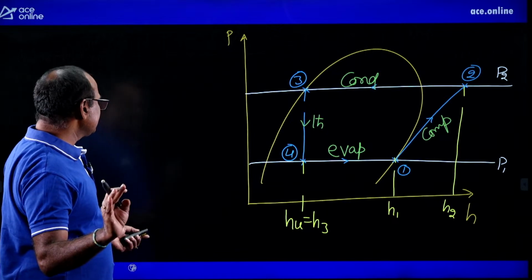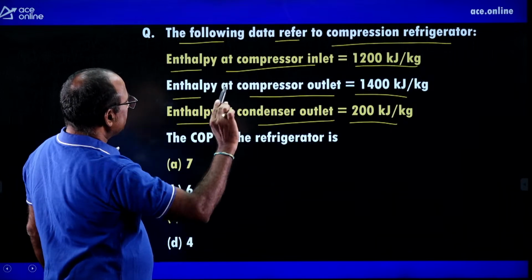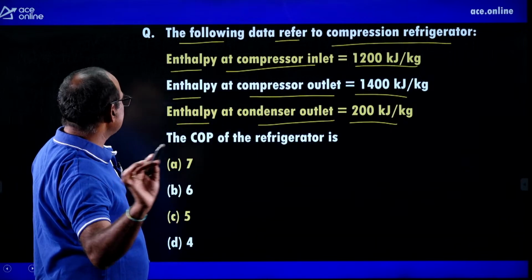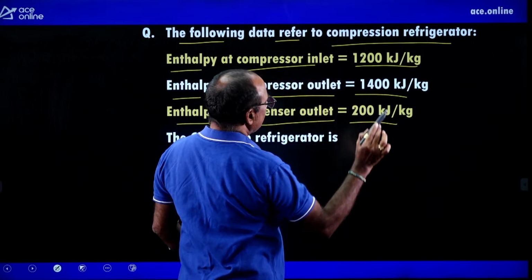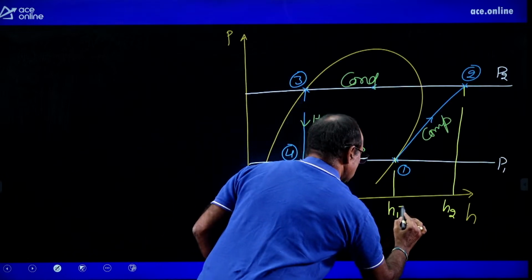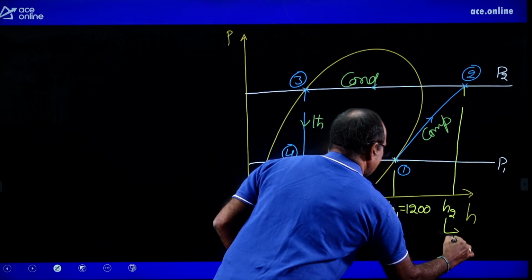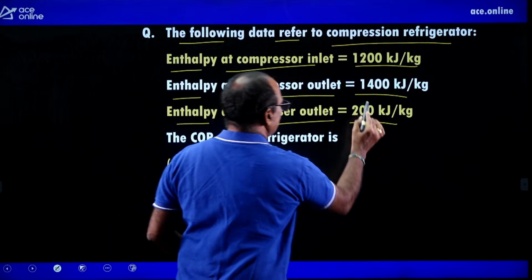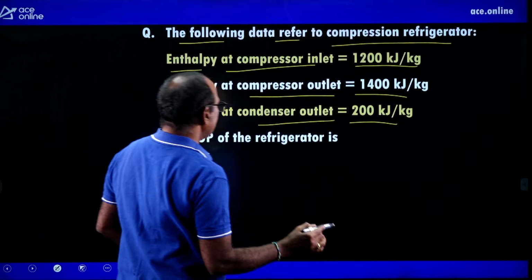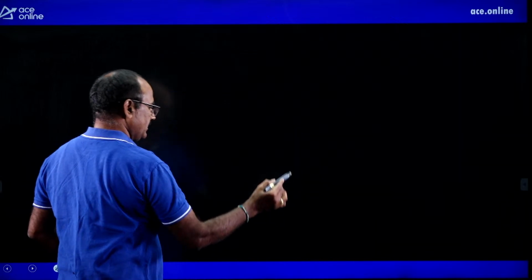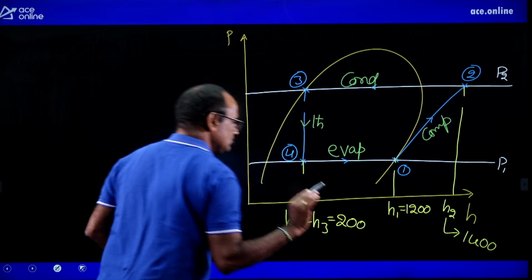Now look at the enthalpies given. The following data refers to a compression refrigerator. Enthalpy of the refrigerant at the compressor inlet is 1200 kilojoules per kg. H2 is given as 1400. Enthalpy after condensation is 200 kilojoules per kg.